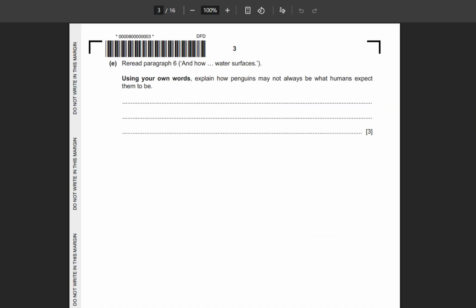Last part from question 1 now, that is the E part. It says paragraph 6. Your focus is paragraph 6, the last paragraph, and 3 marks. It means that you're writing in the form of a paragraph, but there are 3 points. The 3 points should be there, right? What is the question now? Explain how penguins may not always be what humans expect them to be. I mean, what we expect them to be. We expect them to be friendly, right? To be nice, to be not dangerous to us. But explain how they may not always be. Means something opposite to these adjectives you're going to find out, right?